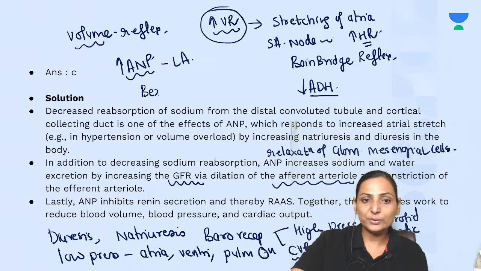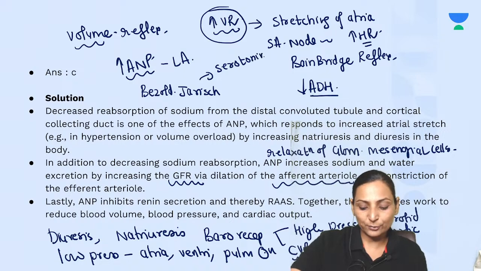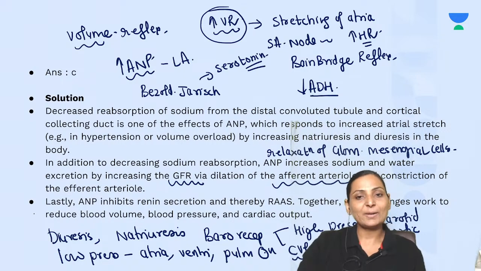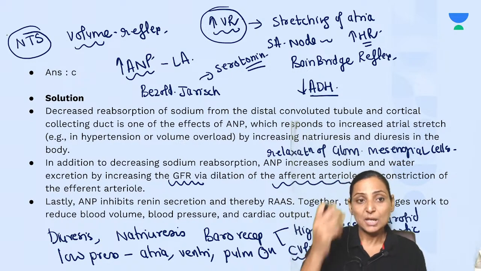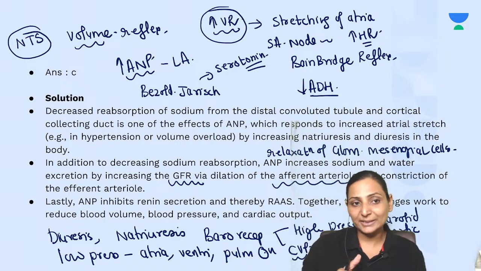The other one, which we call the Bezold-Jarisch reflex, is caused by a chemical substance, that is serotonin. So cardiovascular reflexes are very, very important. Apart from this, there is usually an MCQ on the nucleus tractus solitarius, because it is the nucleus tractus solitarius that receives the afferents from the periphery.